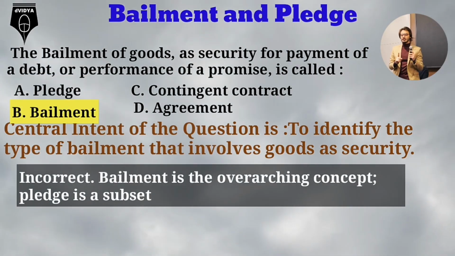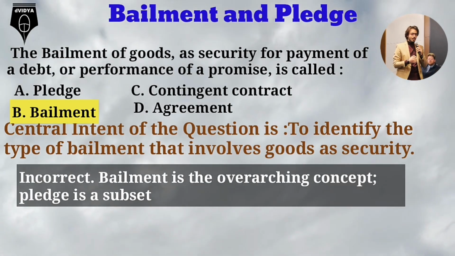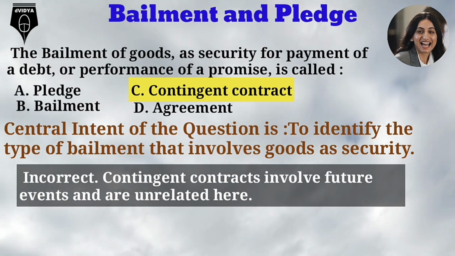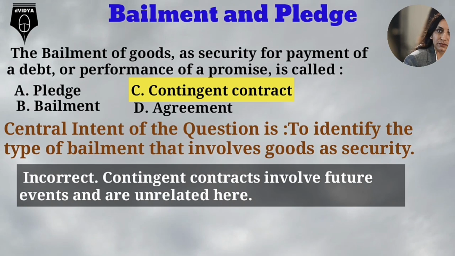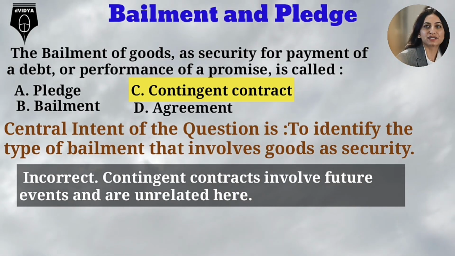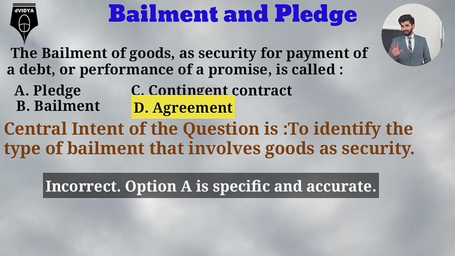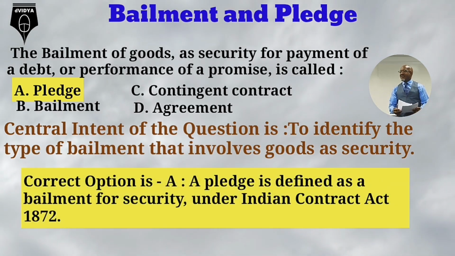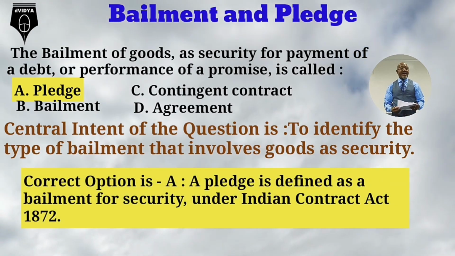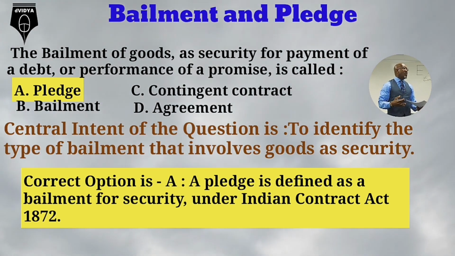Option B. Bailment, incorrect. Bailment is the overarching concept. Pledge is a subset. Option C. Contingent contract incorrect. Contingent contracts involve future events and are unrelated here. Option D. Agreement incorrect. Option A is specific and accurate. Correct option is A. A pledge is defined as a bailment for security under Indian Contract Act 1872.